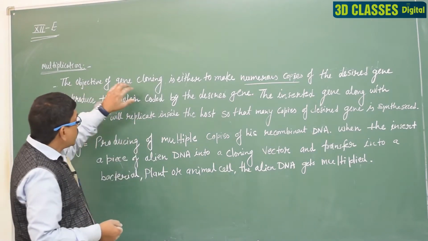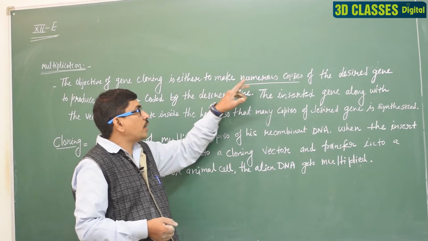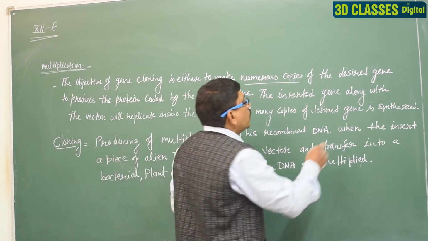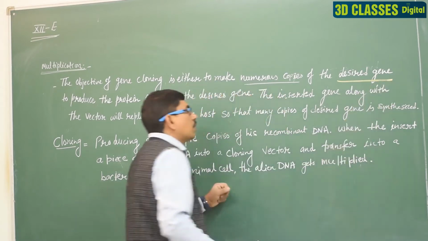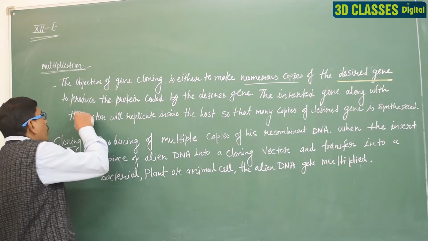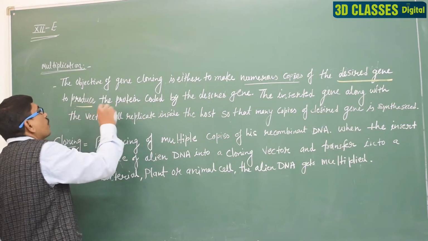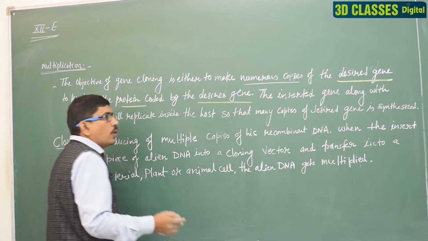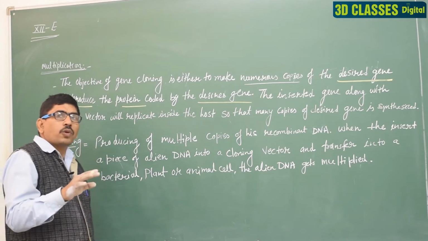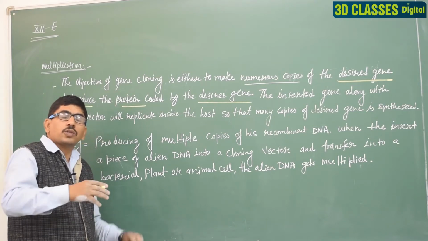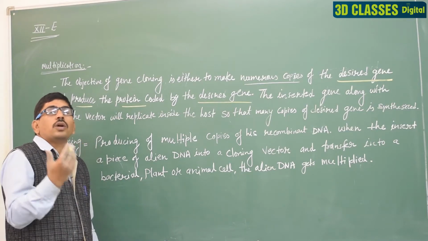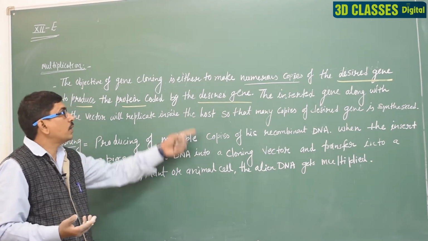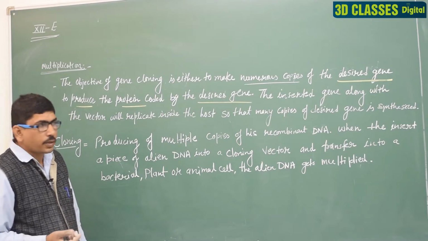So the objective of gene cloning is to make numerous copies of the desired gene, clear? To produce the protein coded by the desired gene. When the number of copies increases, there are many copies of the desired gene, so the protein is coded maximally by the desired gene, and then we obtain the product.